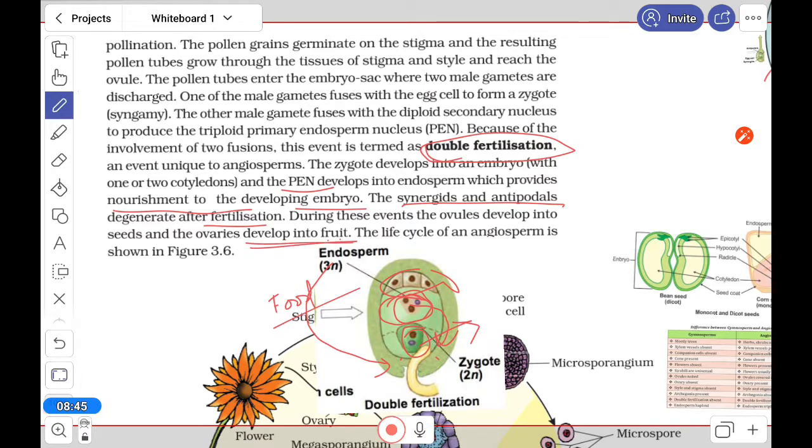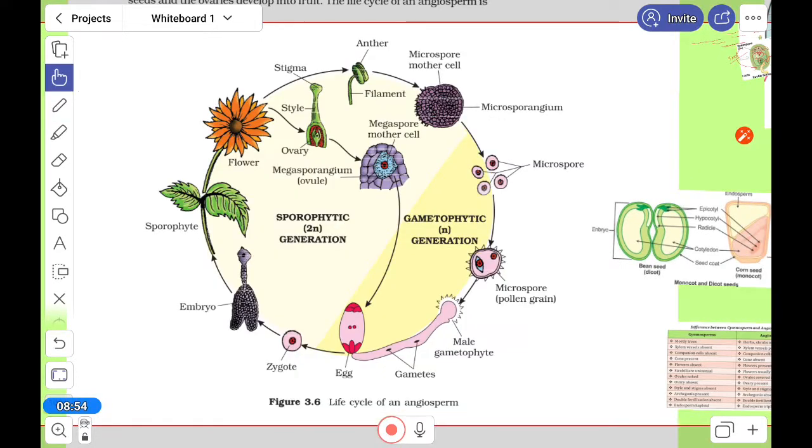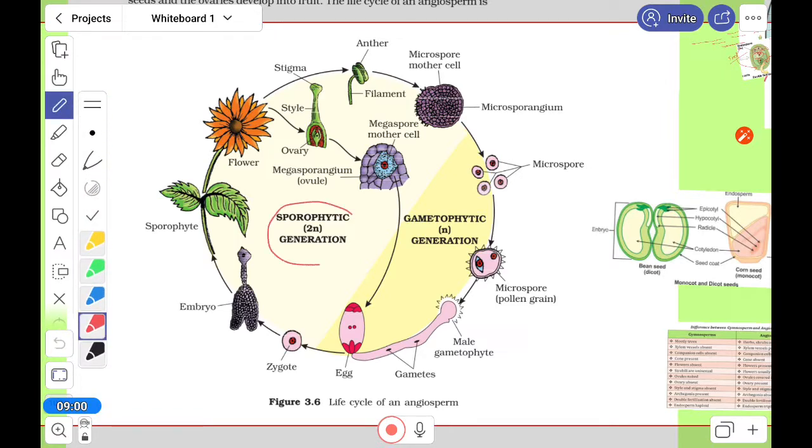Okay, so now let's see the life cycle which is given here in your book. In the angiosperm life cycle, you can see that the sporophytic phase is the maximum.